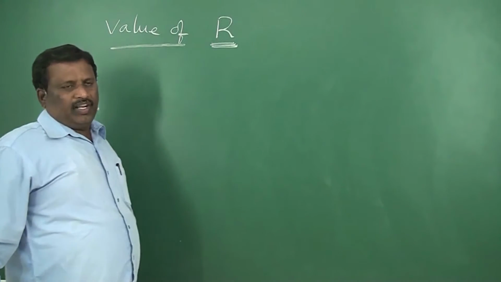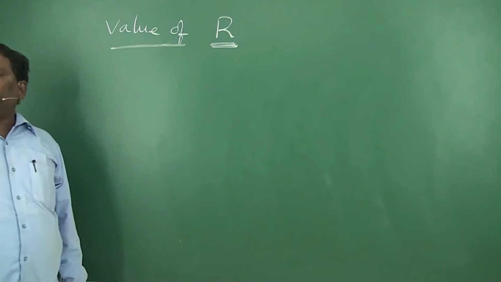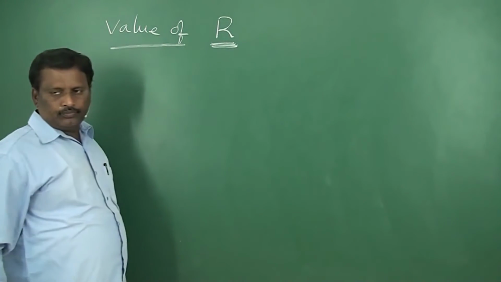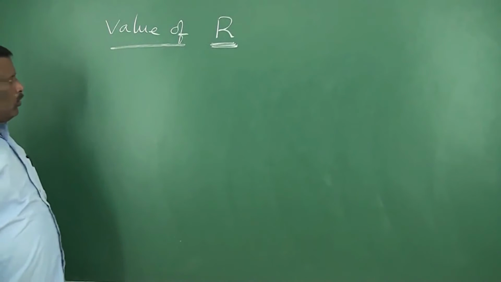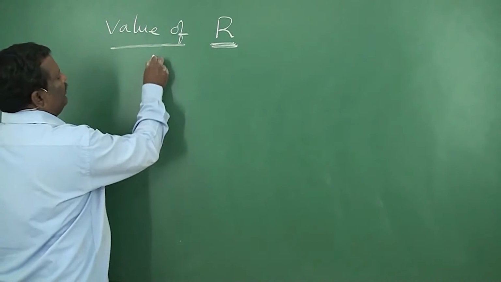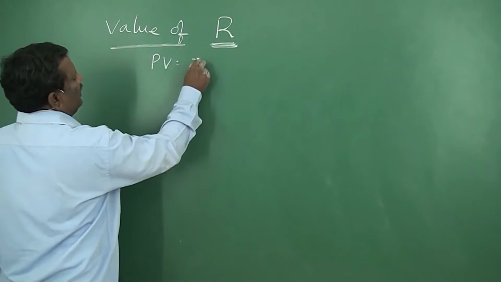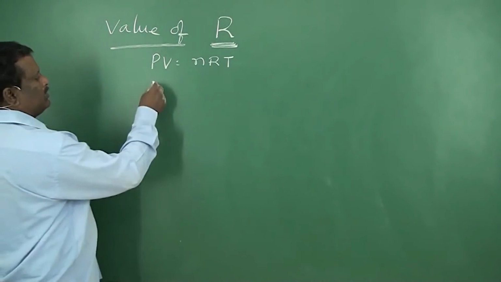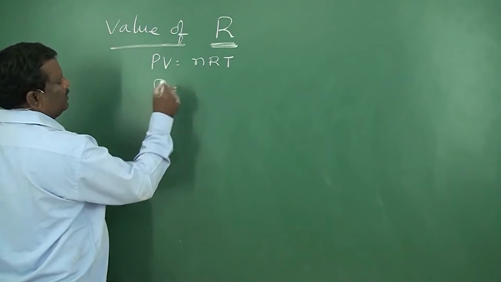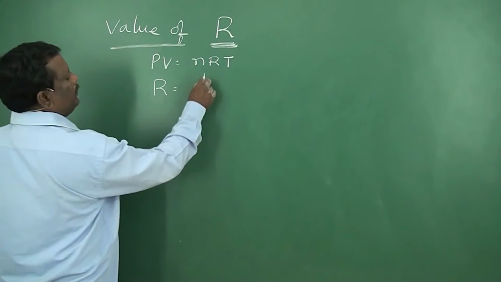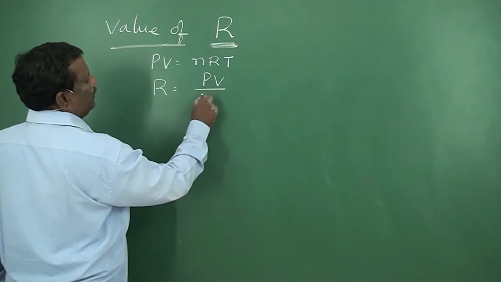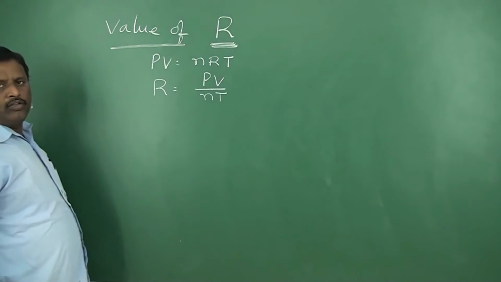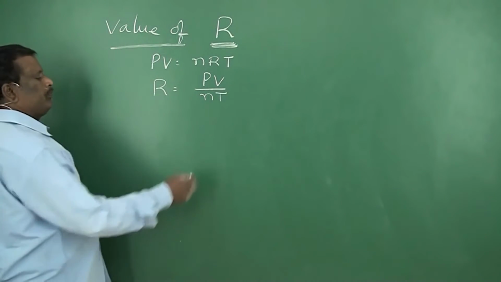Value of R. Let us derive the value of this universal gas constant capital R. We know, according to the ideal gas equation, PV is equal to nRT. Now gas constant R is equal to PV by nT.